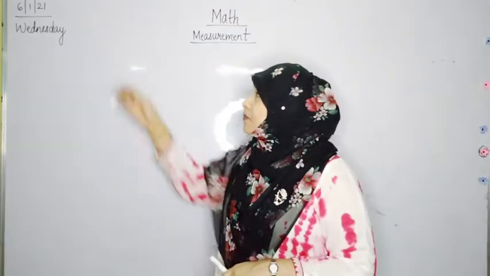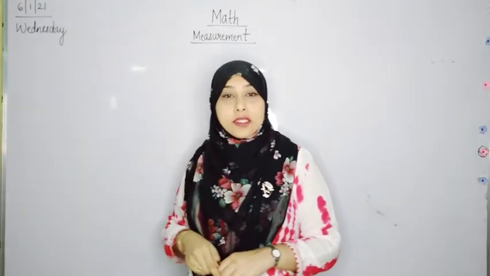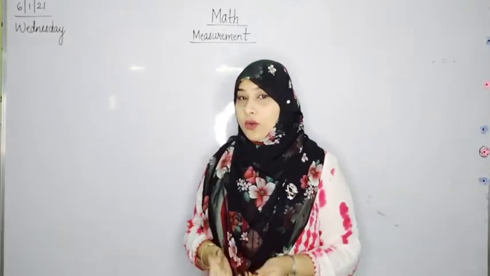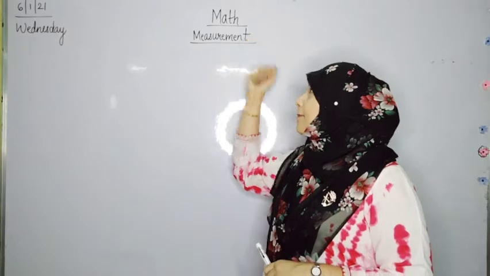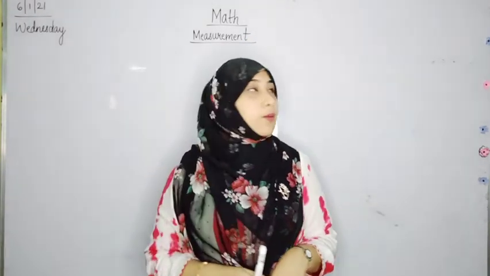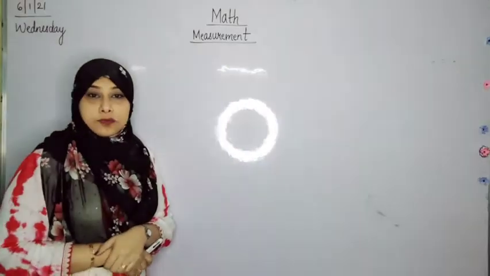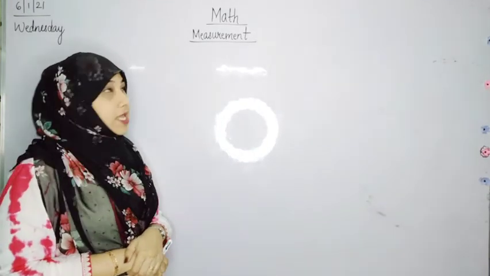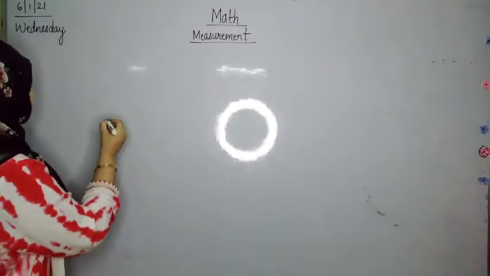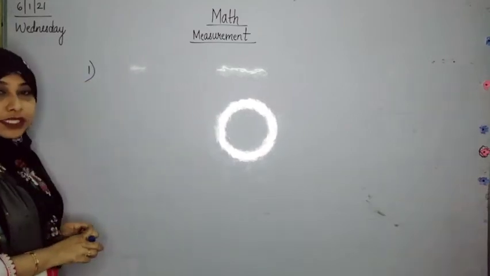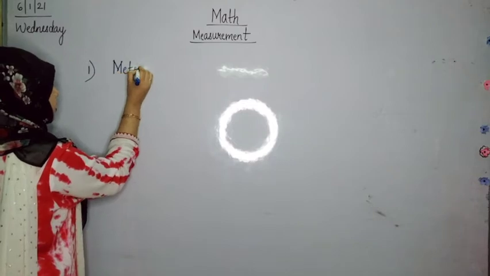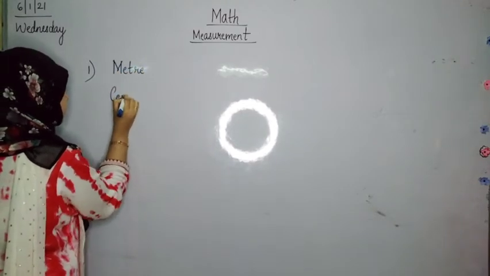Today is 6th January 2021 and the day is Wednesday. As you all know, on Wednesday we have our math classes. Yes? So in maths we began with the lesson measurement. Do you all remember? Yes, we learned how to measure and we started with the first unit of measurement, that was meter and centimeter.